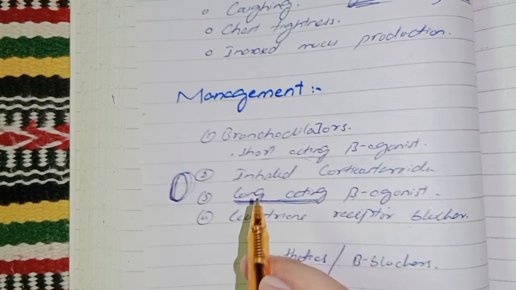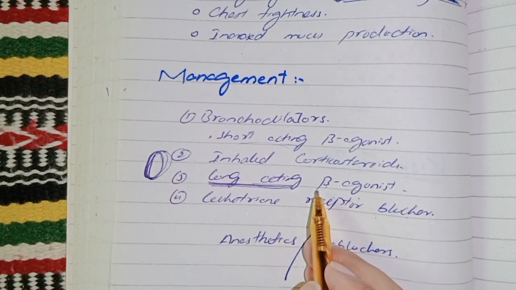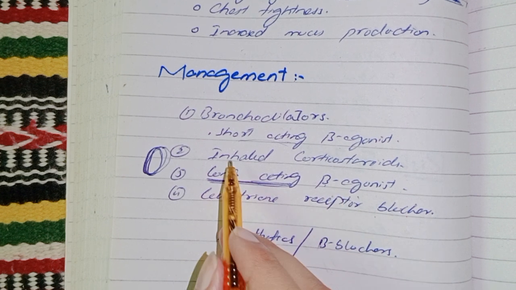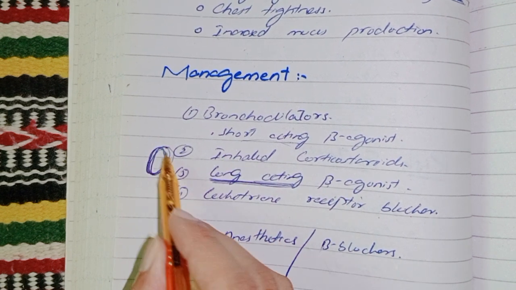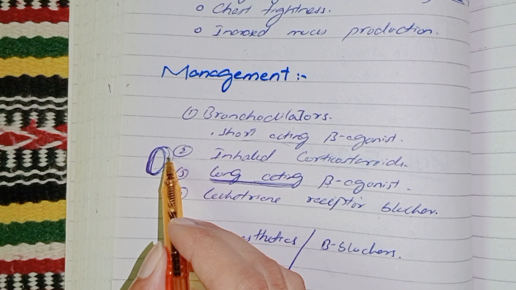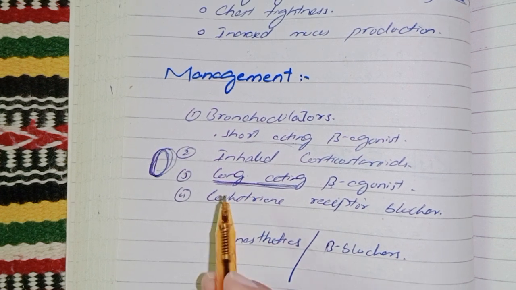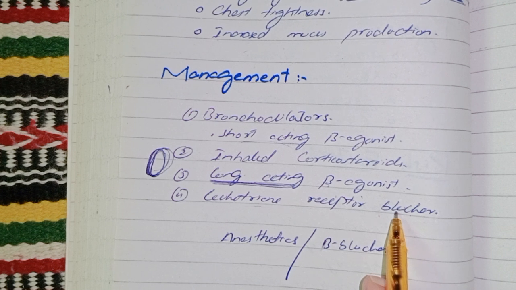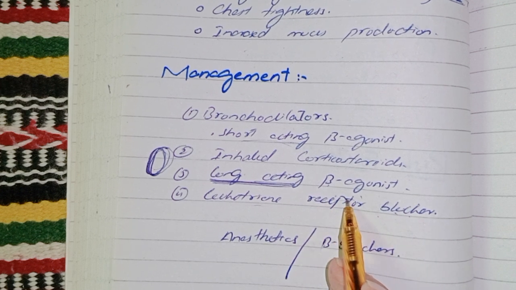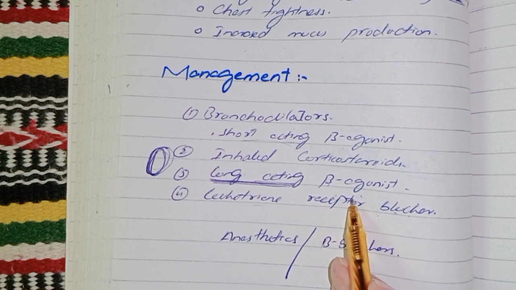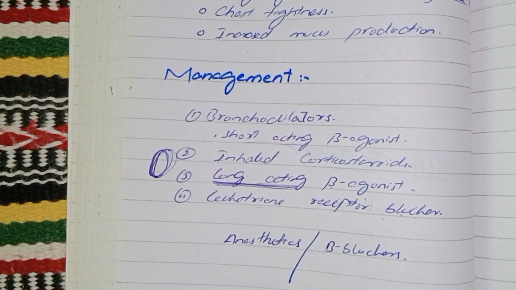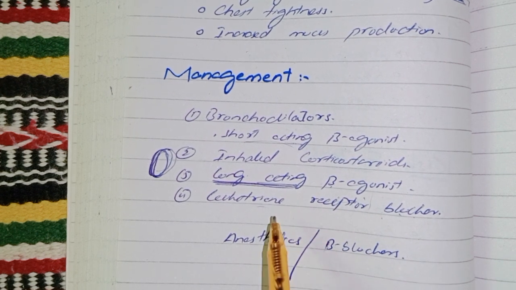Our third strategy should be long-acting beta agonists. Long-acting beta agonists can be used in combination with inhaled corticosteroids. Both can be used in combination for long-term control. Our fourth strategy should be leukotriene receptor blocker. Leukotriene receptor blockers help to reduce inflammation and bronchoconstriction. This is all about the management.